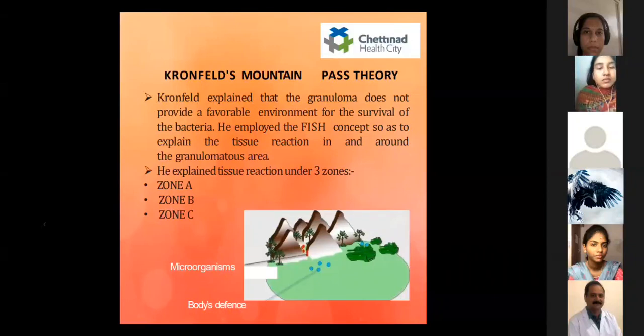In Kronfeld's mountain pass theory, he explained that the granuloma does not provide a favorable environment for the survival of the bacteria. He employed the Fish concept so as to explain the tissue reaction in and around the granulomatous area. So he explained the reaction under 3 zones: zone A, zone B, and zone C. So zone A,